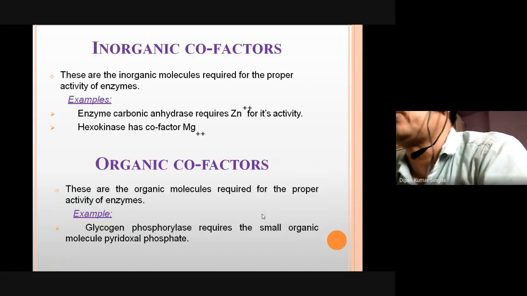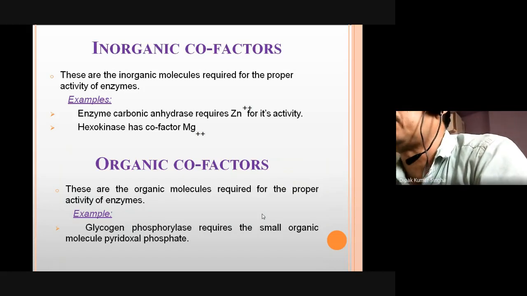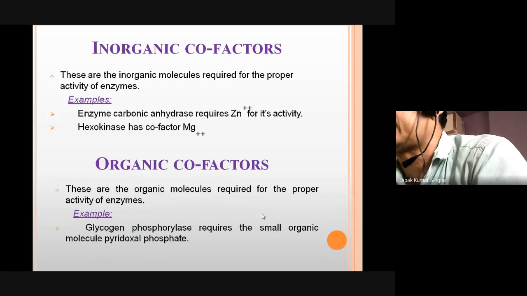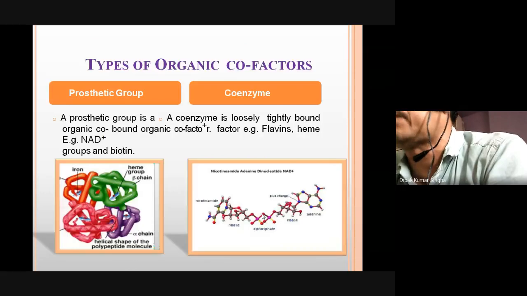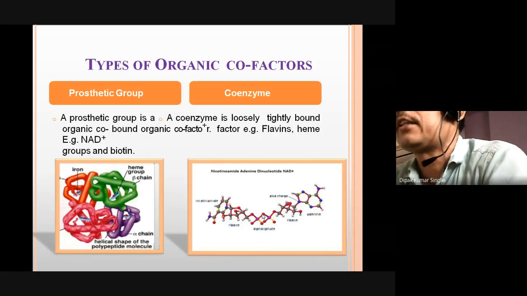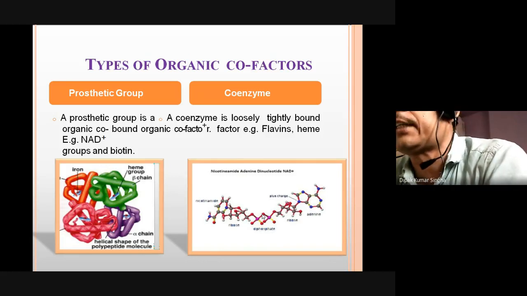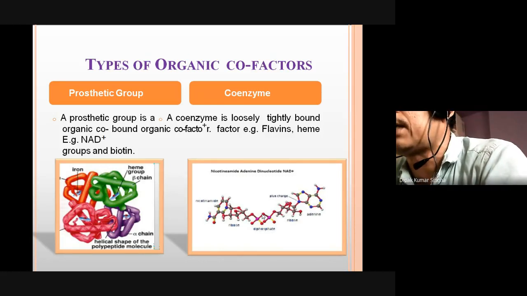Inorganic cofactors are inorganic molecules required for the proper activity of the enzymes. For the enzyme carbonic anhydrase, zinc is the cofactor. For hexokinase, magnesium, as already discussed. Organic cofactors are organic molecules required for the proper activity of the enzymes. Glycogen phosphorylase requires the small organic molecule pyridoxal phosphate. And the types of cofactors are prosthetic groups and coenzymes.